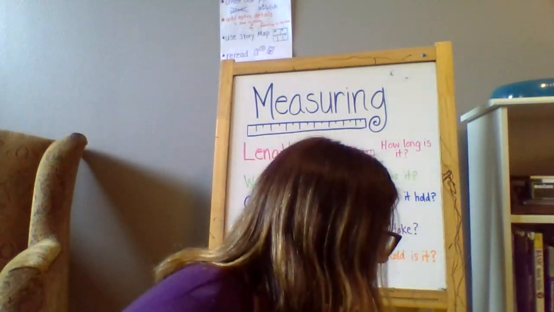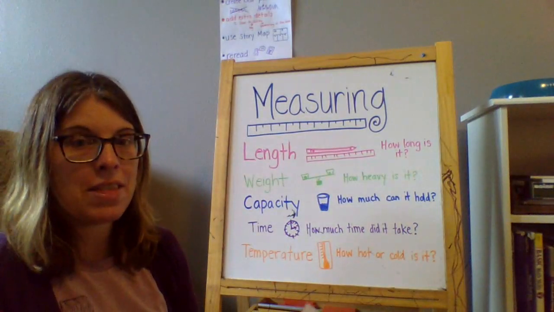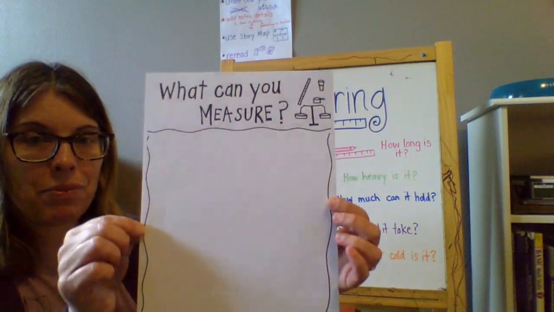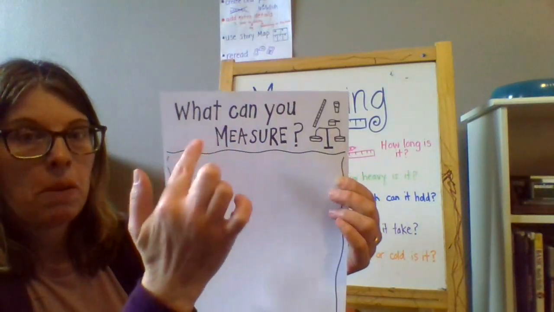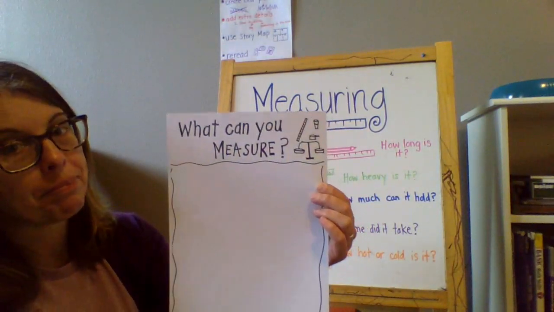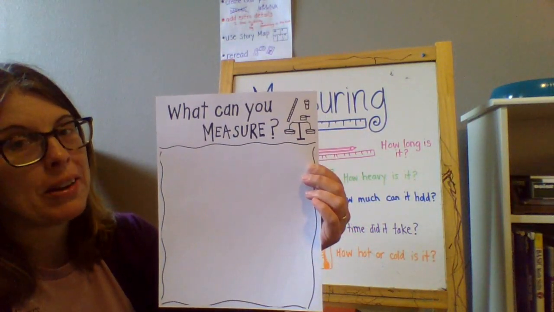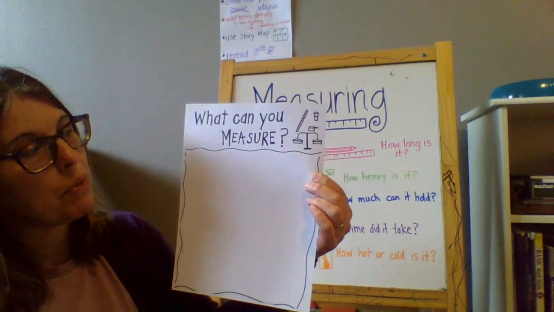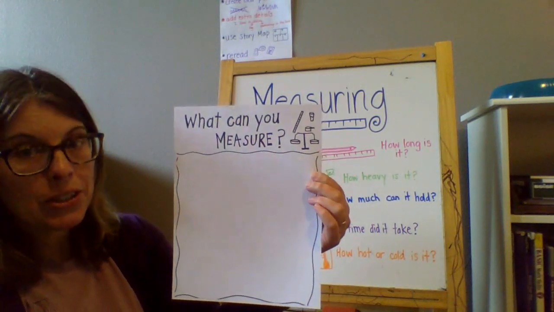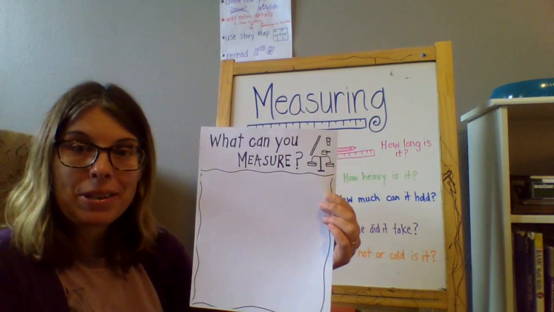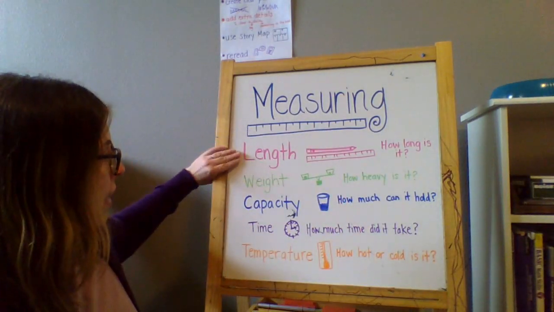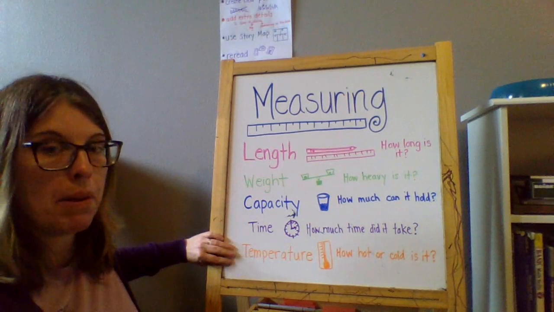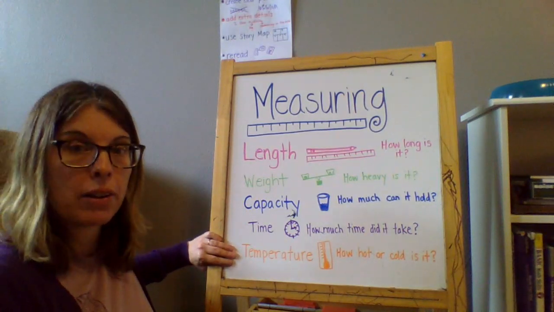So what I want you to do today is you're going to find this paper, okay? And it says at the top, what can you measure? And see, there's some pictures there. On this paper, I want you to draw pictures of things that can be measured. Okay? What kinds of things can you measure? And I want you to try and think about these different categories. I'll put this picture in the newsletter so you can look at it while you're working.